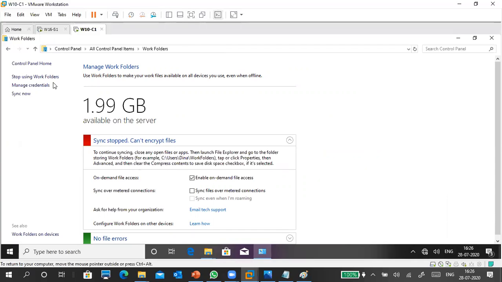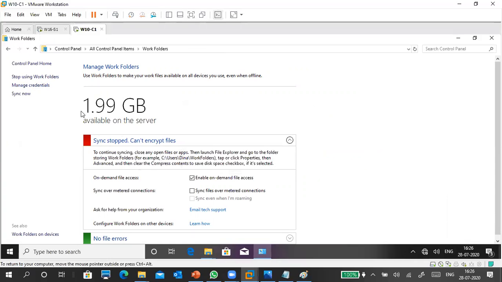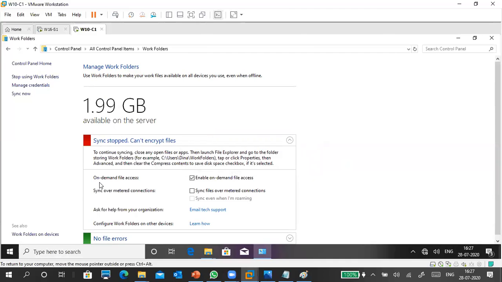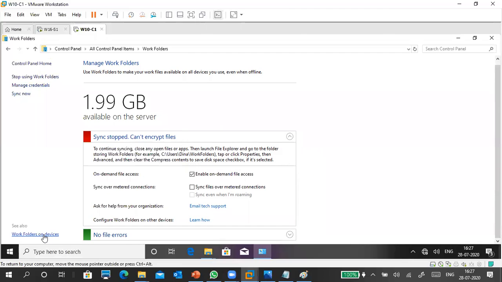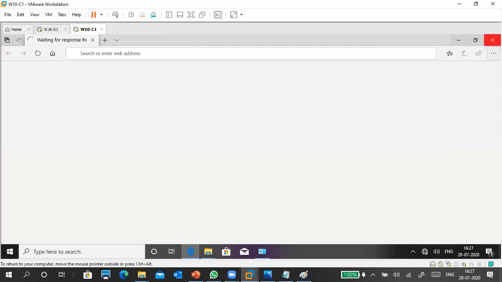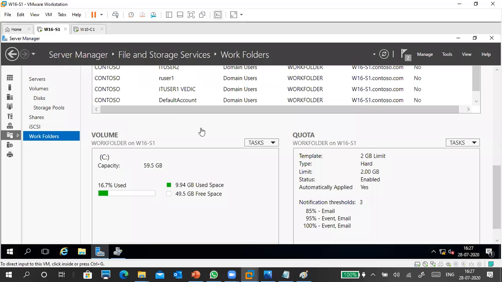Okay, so we can manage the credentials. Manage credentials does not need a password, so it is using the same password only. If you are using a different password, then it's different. Okay. So if you want Work Folders on a device, you can click it. So you can see now it's 2 GB only. It's trying to connect to the internet, so don't go to that one. Okay. So my quota is 2 GB.